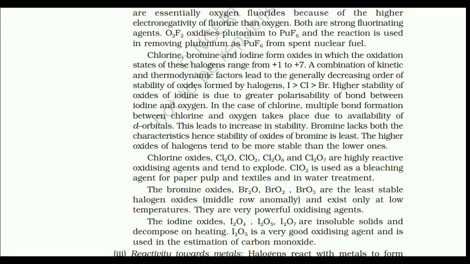The higher oxides of halogen tend to be more stable than the lower ones. Chlorine oxides Cl2O, ClO2, Cl2O6 and Cl2O7 are highly reactive oxidizing agents and tend to explode. ClO2 is used as a bleaching agent for paper pulp and textiles and in water treatment.